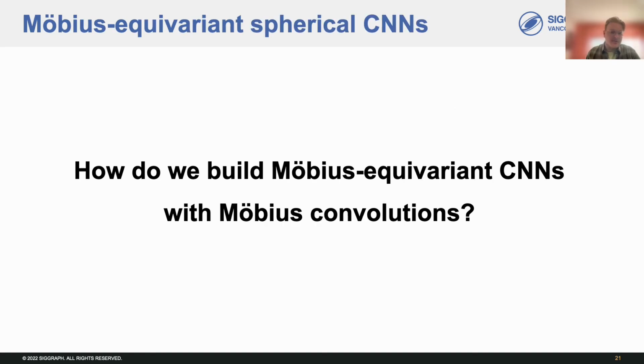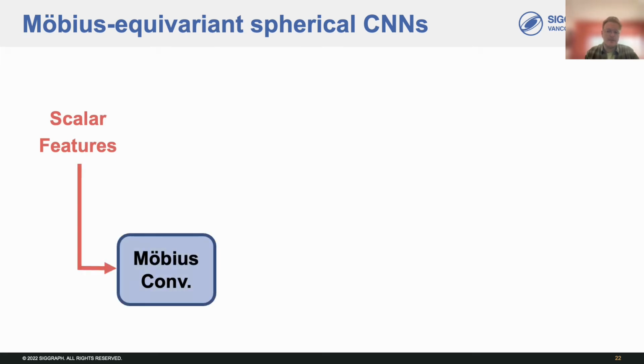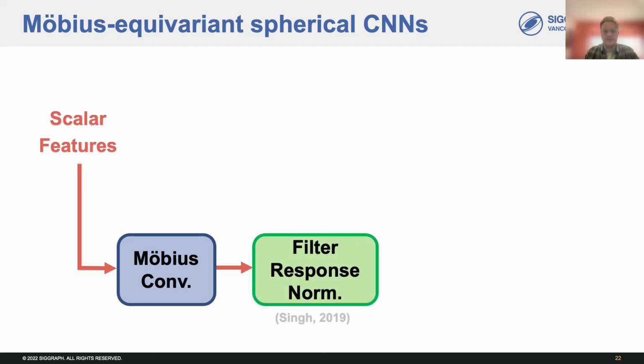So, how do we build CNNs with Möbius convolutions? Well, it turns out to be pretty straightforward. Möbius convolutions are modular and self-contained, and the basic building blocks are the same as in standard CNNs: a convolution followed by a normalization layer and a nonlinearity. Specifically, layers take scalar features as inputs, which are then passed through a Möbius convolution block, whose output is also scalar features. Then, the features are passed to a normalization module.